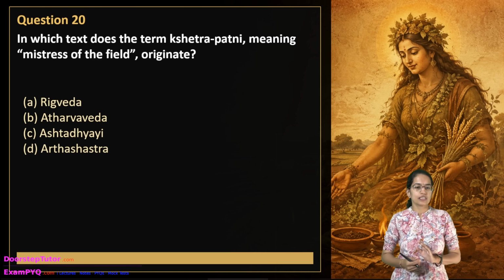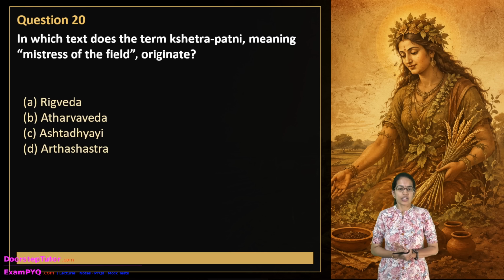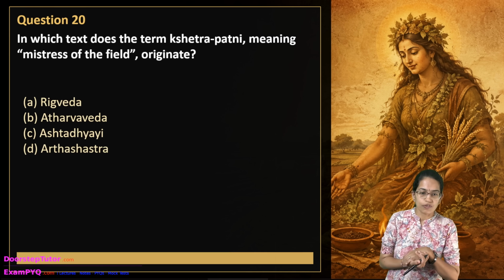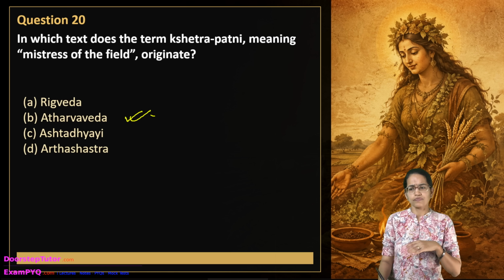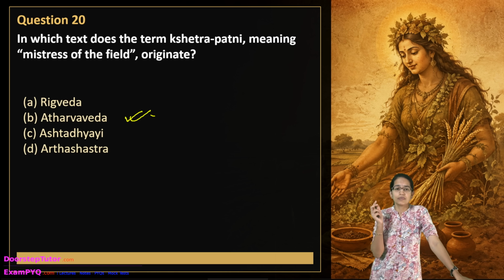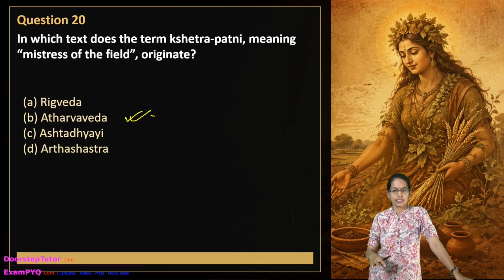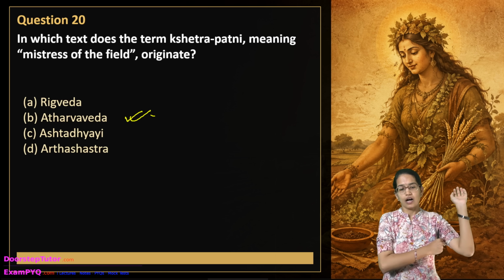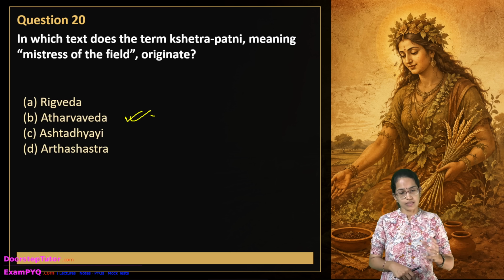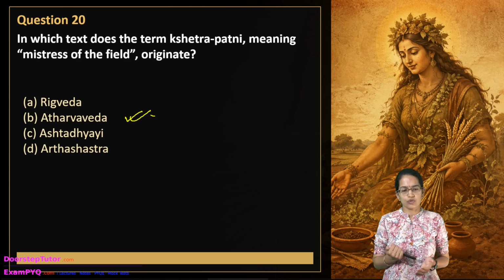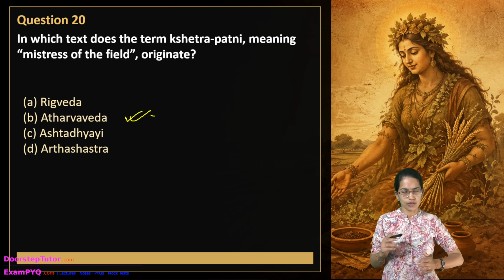The next question is, in which of the texts does the term Kshetrapati, meaning mistress of the field, originate? Now this term originated in the Atharva Veda. This term means the mistress of the field, which is connected to the Vedic idea of the fertility of the land and agricultural sacredness, and therefore it was very important, and this was explained in the Atharva Veda, right? So those are some of the important questions from the first set of 20.